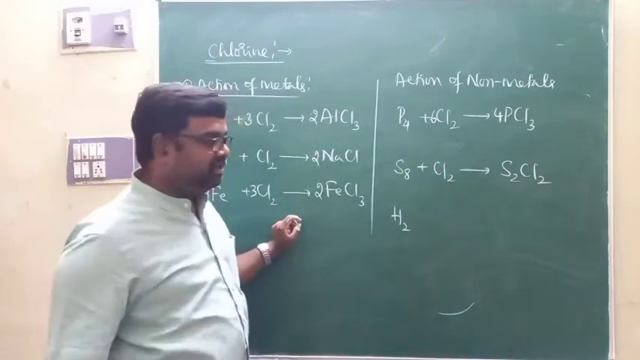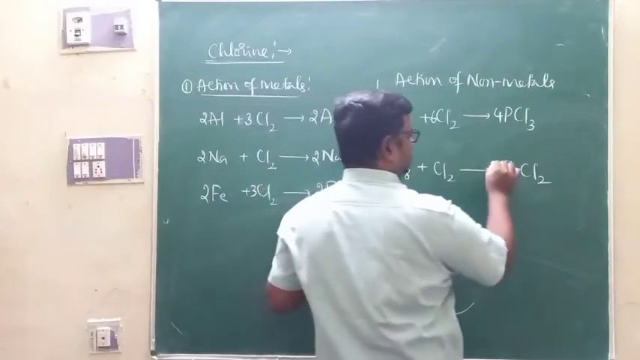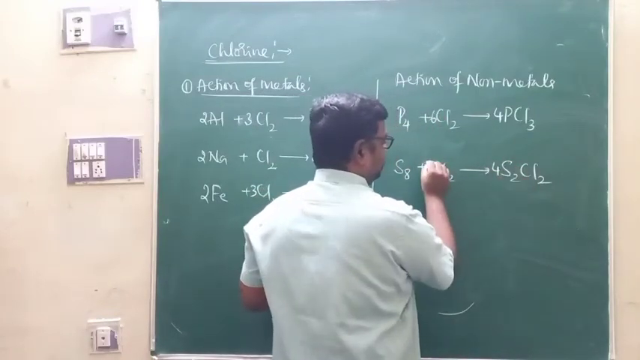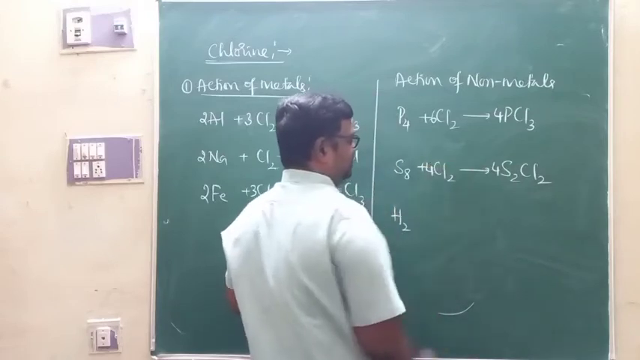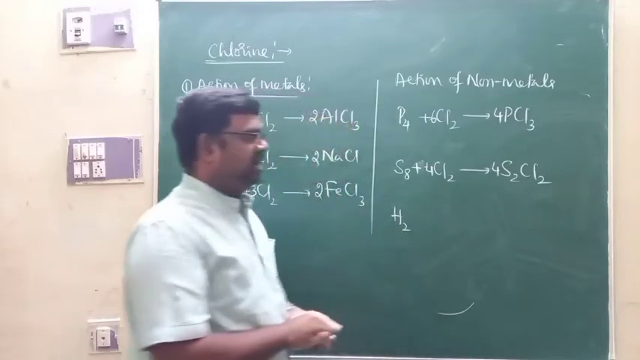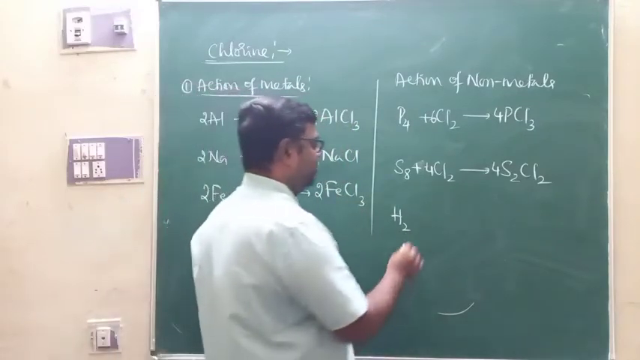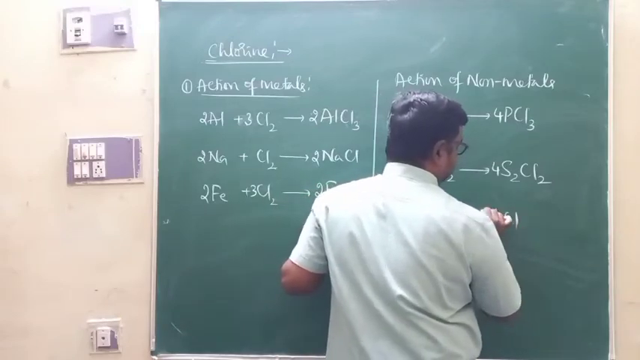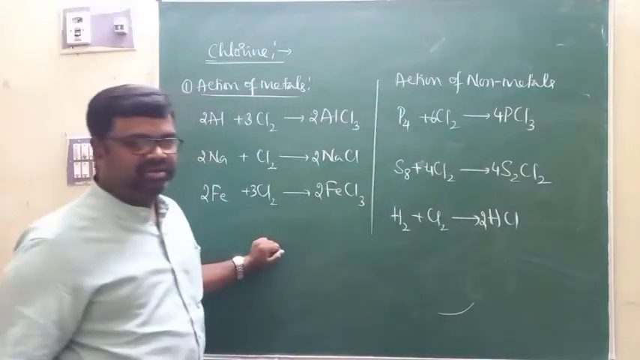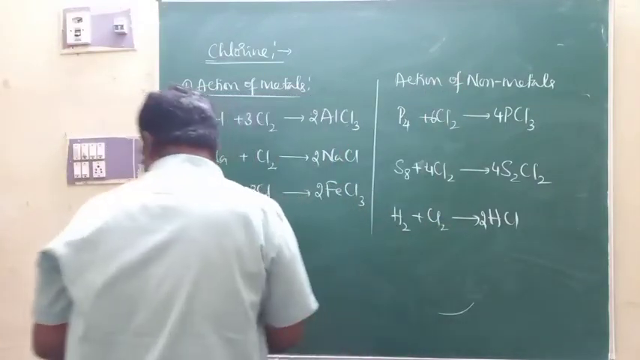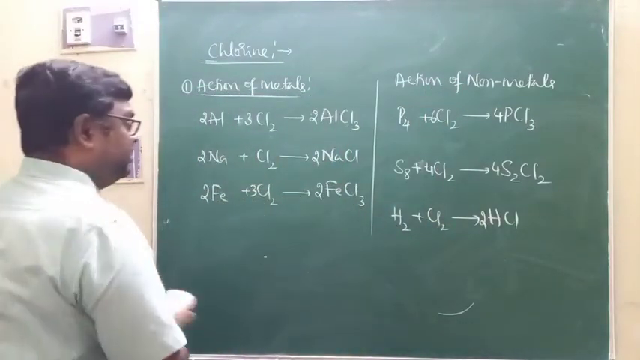I already gave the name of that. Now since S8 is there, it becomes 4S2Cl2, then sulfur is 8, chlorine is 8, therefore it is 4Cl2. When sulfur is heated with chlorine, you are going to get disulfur dichloride. And of course, chlorine readily reacts with hydrogen to form hydrochloric acid. So this is what we call action of chlorine on non-metals.